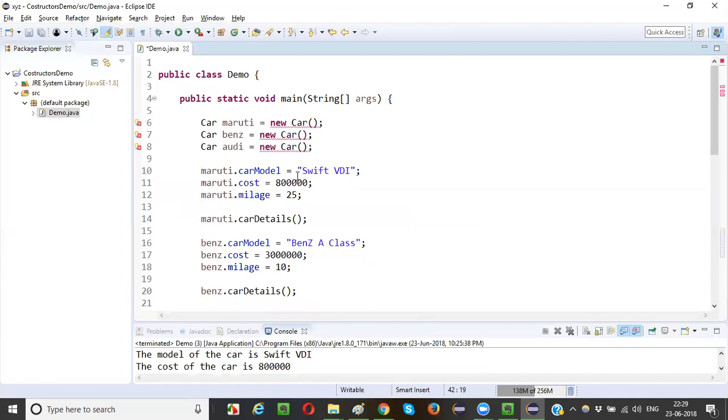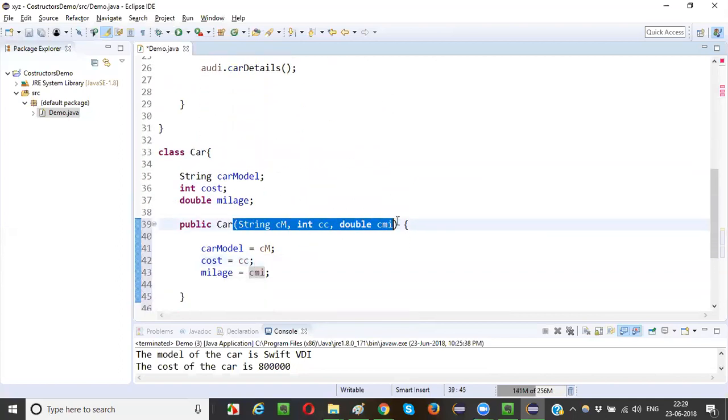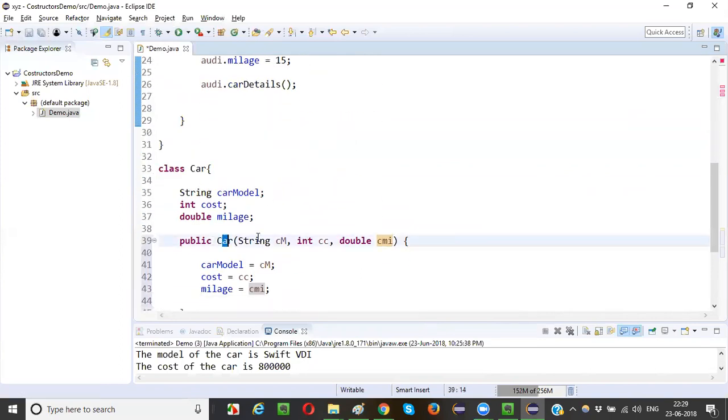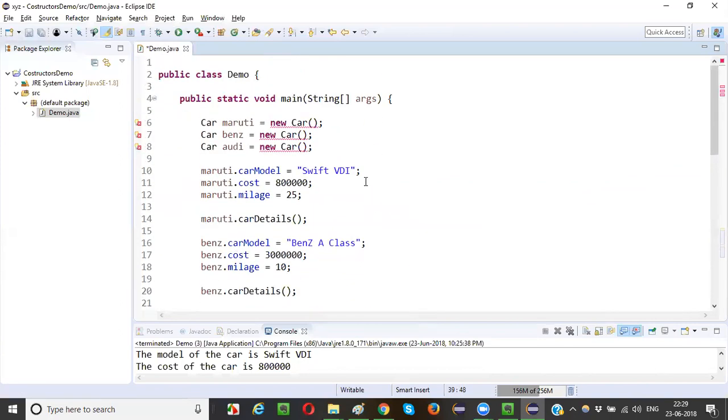When I created a parameterized constructor, that is, a constructor having some parameters, we automatically get errors here. The Car constructor call is giving errors. The reason is that this is a non-parameterized constructor call, but whatever we have in the Car class is a parameterized constructor. How to resolve this problem?